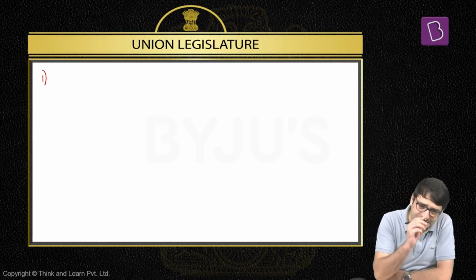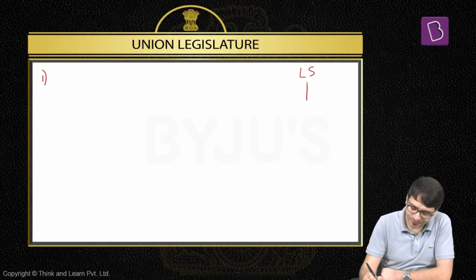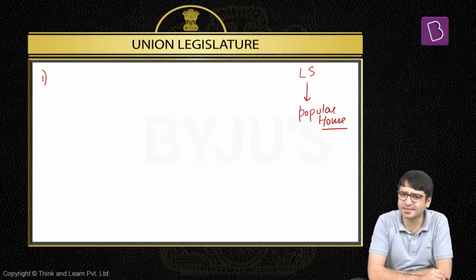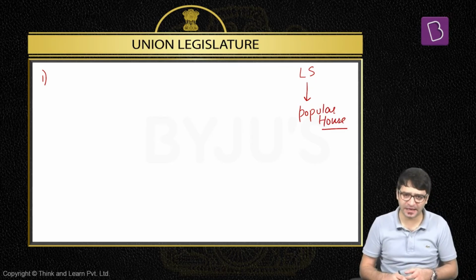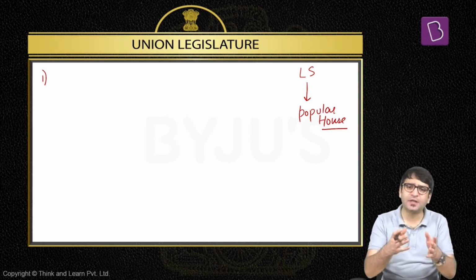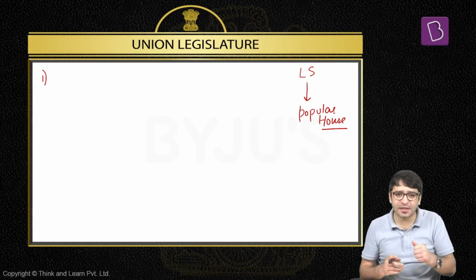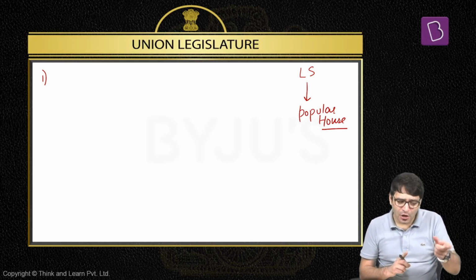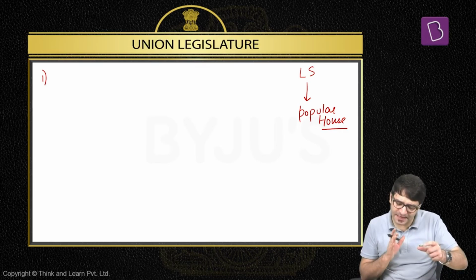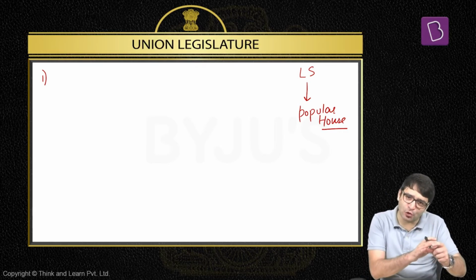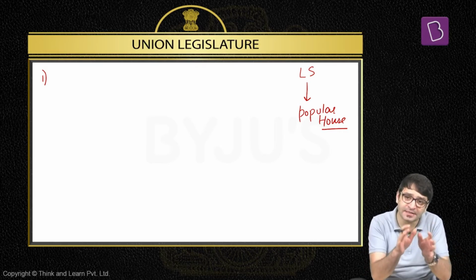The logic of having a second chamber of the Indian Parliament was this. What is the logic? We say Lok Sabha is a popular house of the people. It represents the popular sentiments of the people of this country. Because how are these Lok Sabha MPs elected? After every 5 years in a general election, people come out in large numbers, vote, and they elect their representatives in Lok Sabha. That means Lok Sabha MPs are directly elected by the people. They are directly in contact with the people as well. So they can be under the control of the people. In a sense, any demand that people make, these MPs of Lok Sabha will be under a lot of pressure to realize that demand, to meet those expectations.